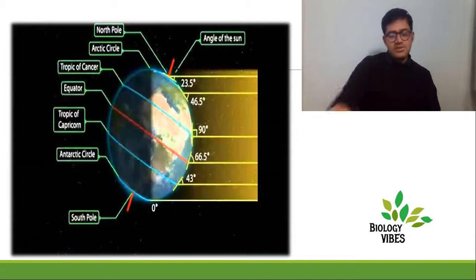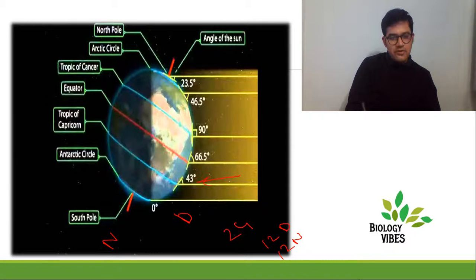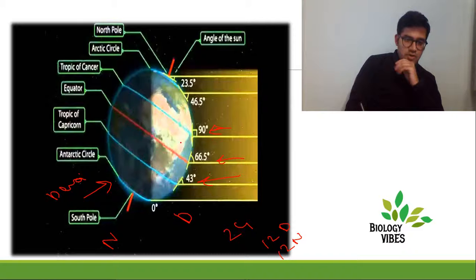The first thing is the rotation of the earth. If you see this diagram, the earth is rotating and there are 24 hours, typically 12 hours of day and 12 hours of night. This is the daytime, this is the night time. The amount of insolation, the amount of sunlight received by this section is there, and this section is devoid of sunlight. When sunlight is not there, it will definitely impact the amount of energy received. So the amount of energy is different, and so is the temperature.